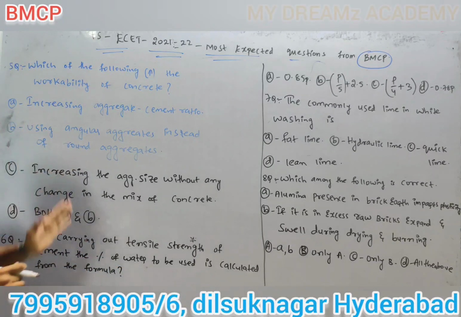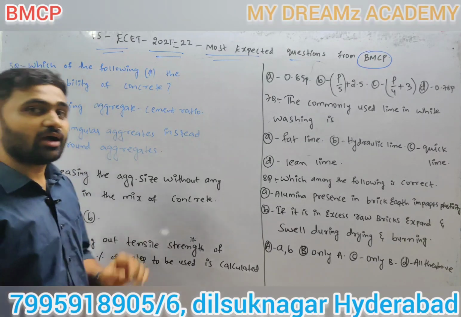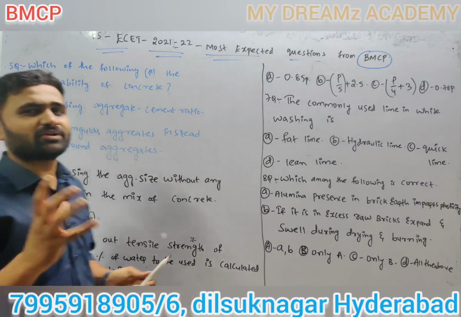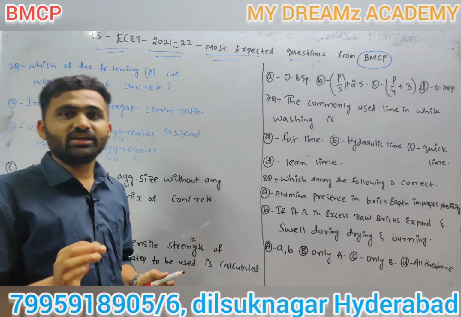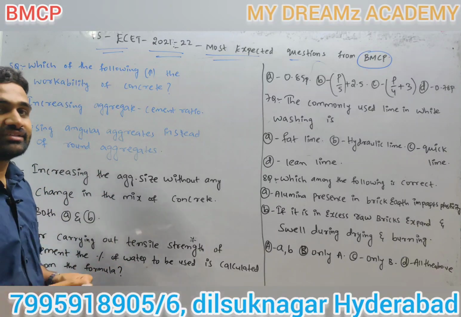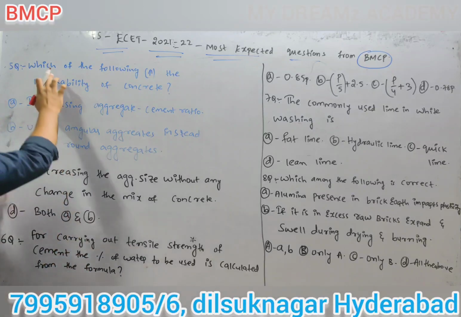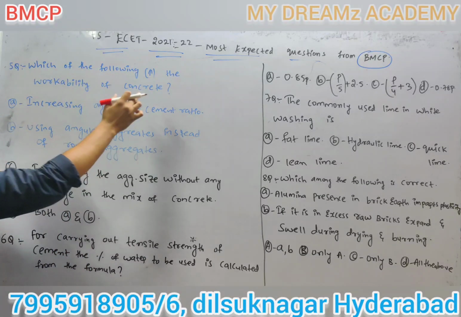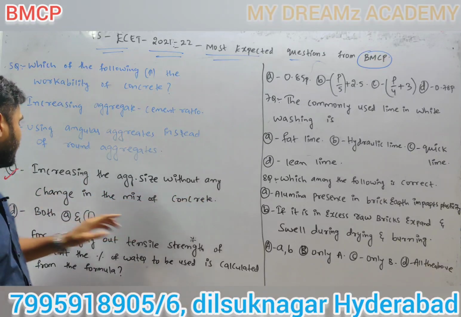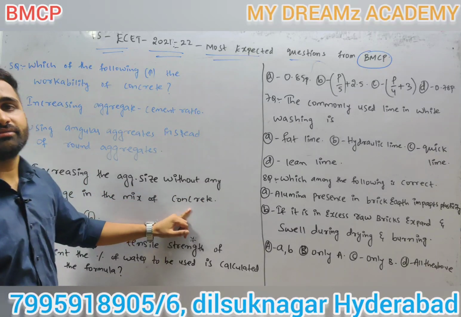First read the four options clearly, then choose one option. That is the correct option. So here, which of the following increases the workability of concrete means increasing the aggregate size without any change in the mix of concrete.